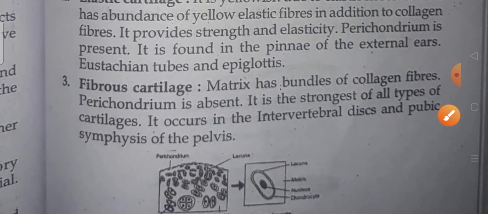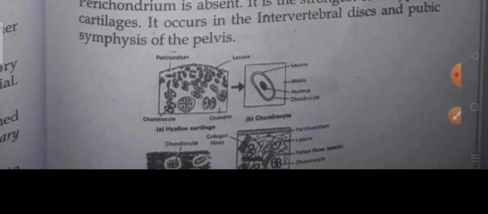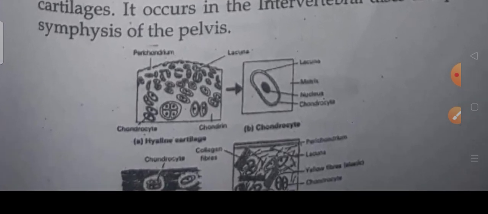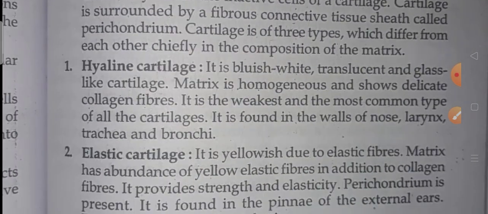Next coming to the fibrous cartilages. It has bundles of collagen fibers. It is the strongest of all types of cartilages. It occurs in the intervertebral discs and pubic symphysis of the pelvis. So this is a diagram of the cartilages. It's clear? Okay.